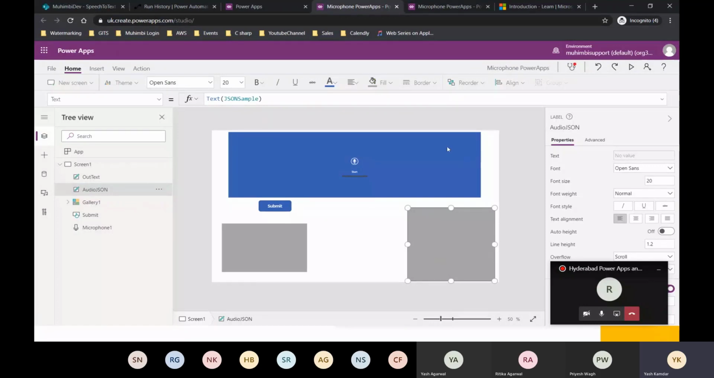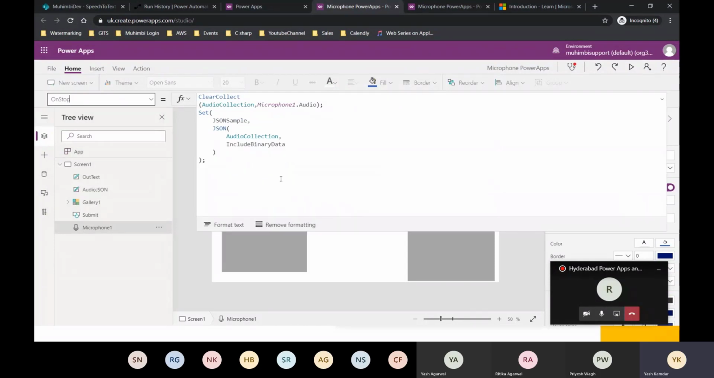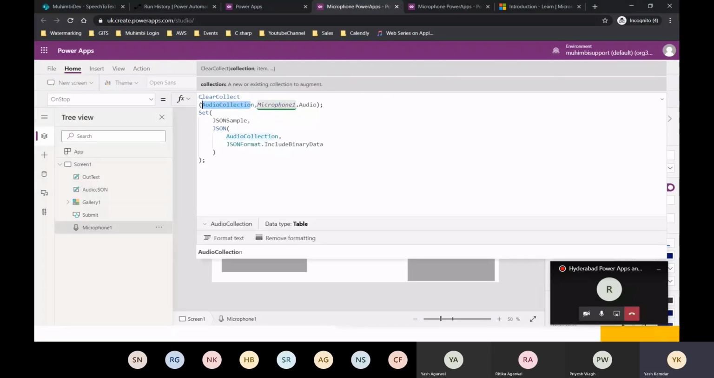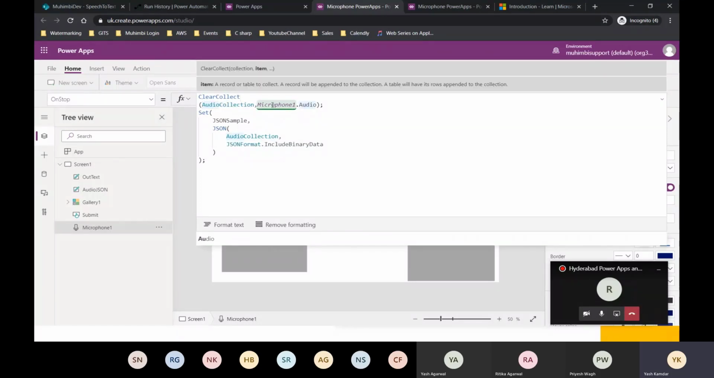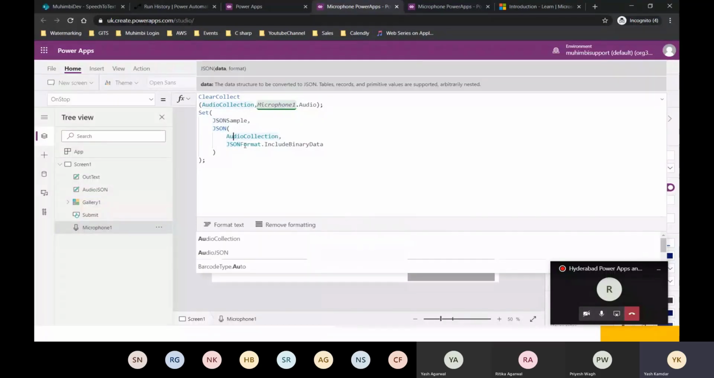Now let's quickly take a look at the OnStop property of the microphone control of the Canvas application. So here is what I previously demoed to you on the slide. Here is my audio collection. I'm passing the audio from my microphone control, and the name of the microphone control is microphone1. Post that, I am creating a variable called JSON sample, and I'm setting that JSON sample with the JSON function. So the JSON function, as I told you, JSON in brackets, name of the collection, so it's audio collection, and then just mentioning the format. So JSON format dot include binary data. That's it. That's all you need to do.